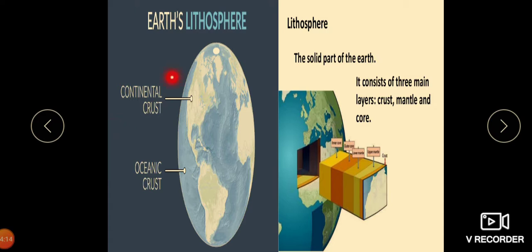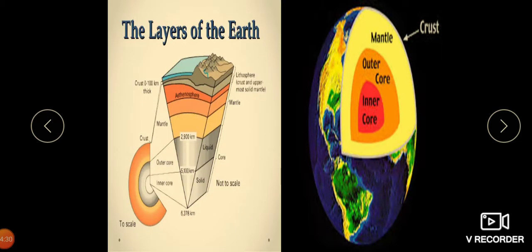The continents, you can see, are the parts of the lithosphere where different landforms like mountains, plateaus, and plains are found. Now we will move on to the Earth's interior and its composition.